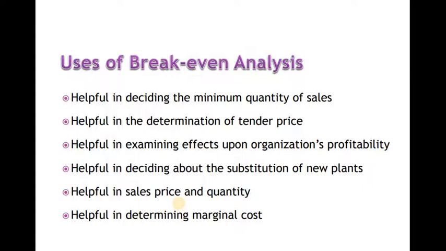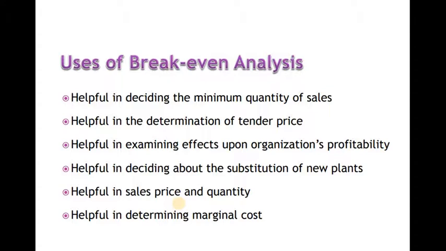For example, if I put money of 10,000 in the particular restaurant, fixed cost divided by the selling price of a laddu, which is 5 rupees, minus the variable cost for making that laddu, which is 3 rupees. So how many laddus should I make so that I will reach the break-even point? Fixed cost divided by 5 minus 3, that is 2, giving 5,000 units. If I make 5,000 units, I'll get the break-even point. Beyond 5,000 units of laddus, I'll get the profit. This is what break-even analysis is.